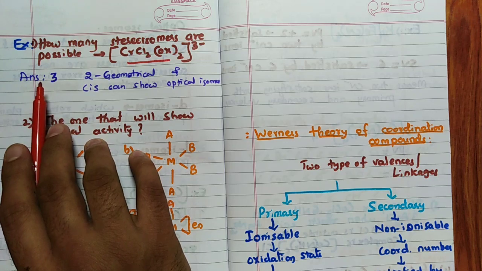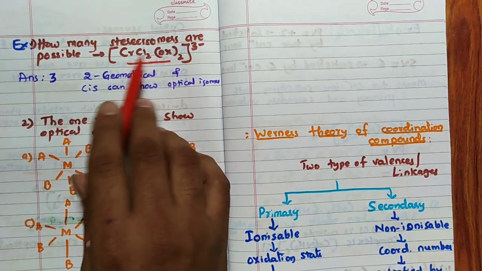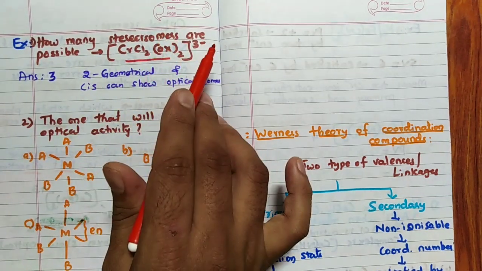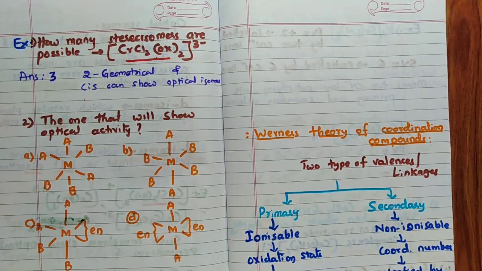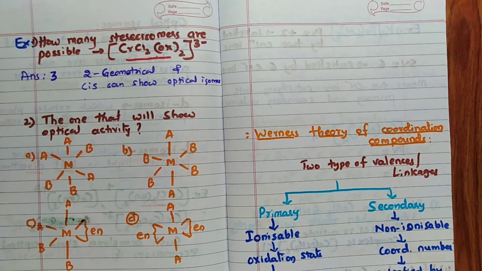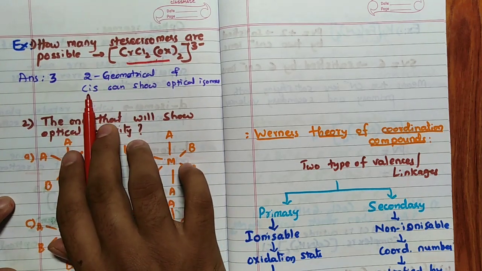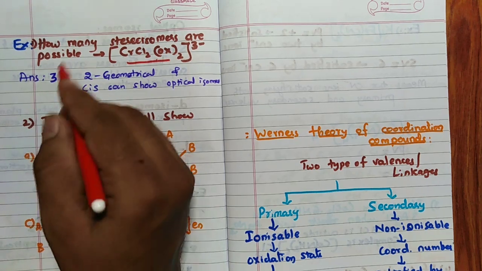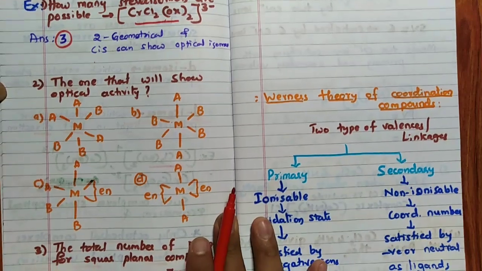Answer is 3. Why is it 3? Two geometrical isomers are possible because this can show cis and trans, correct? In addition, trans cannot show optical isomerism but cis can. So we can say optical can show 2. But remember, one you have already considered in the cis form, so you can consider it as the D form. Another one is left, that is the L form. Hence the total is 3. This was asked in last year's JEE exam, so you can cross check.